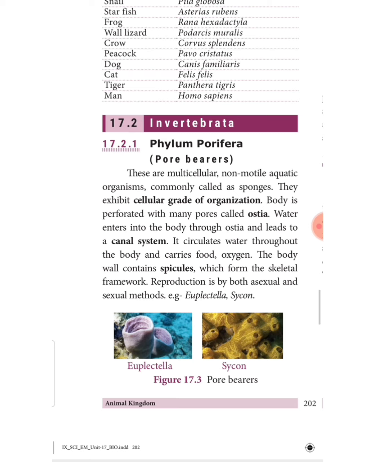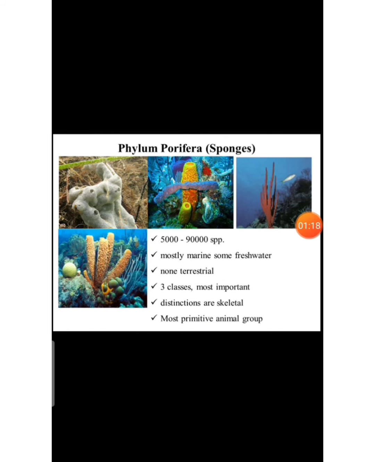The body is perforated with many pores called ostia. I am going to show you another picture of Porifera now. I hope you can see many pores in that body. That is nothing but ostia. Water enters into the body through ostia and leads to a canal system. It circulates water throughout the body and carries food and oxygen.